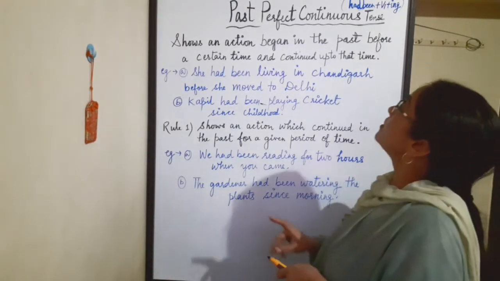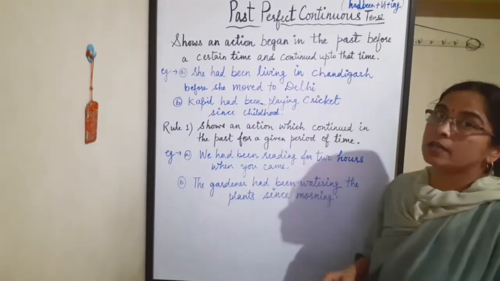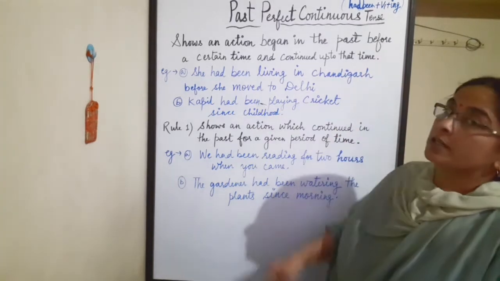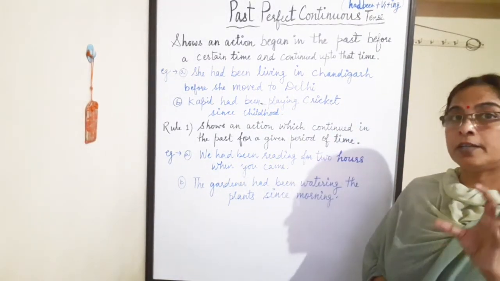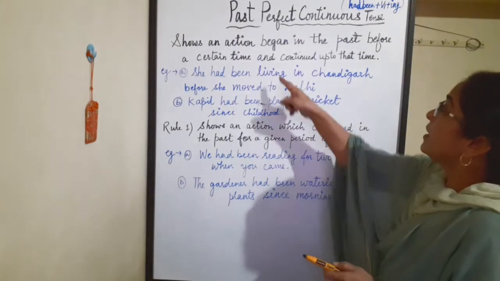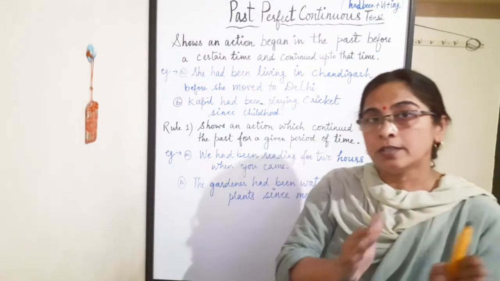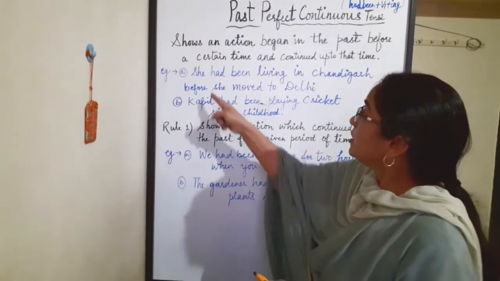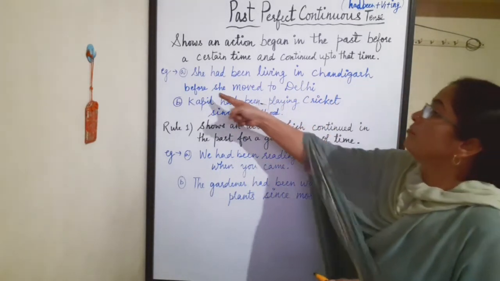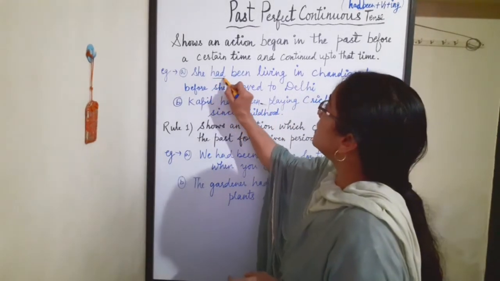Now this tense shows an action which began in the past before a certain time. A definite time period is given, and before that an action was taking place and continued up to that time. Until that time the action was going on. For example, she had been living in Chandigarh before she moved to Delhi. So she had been living.